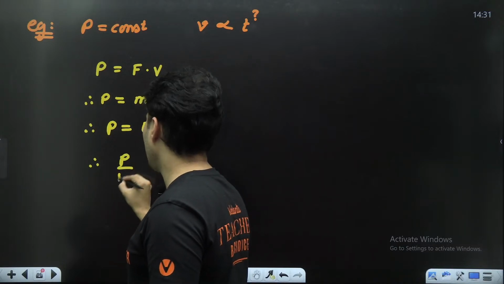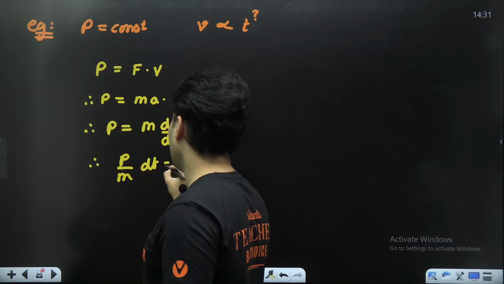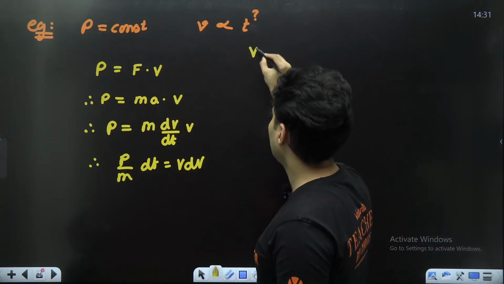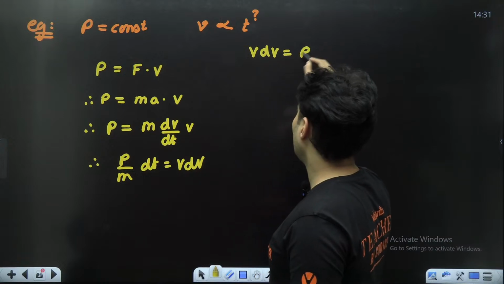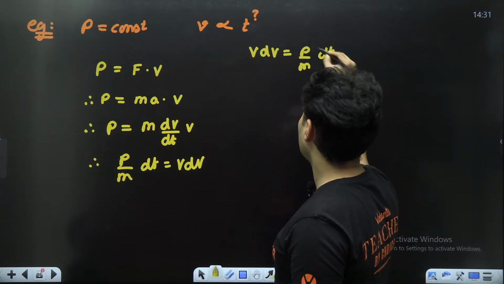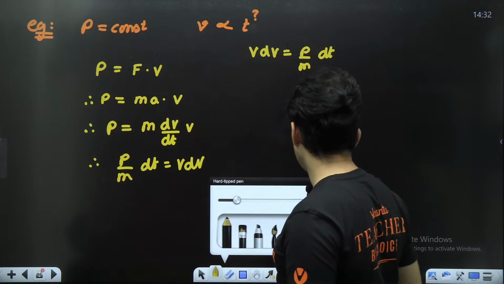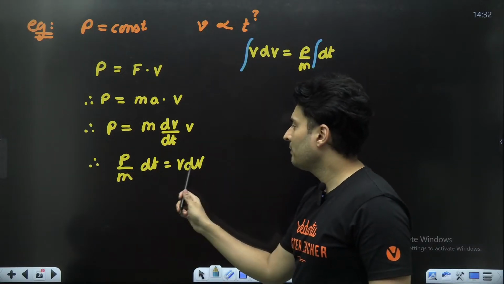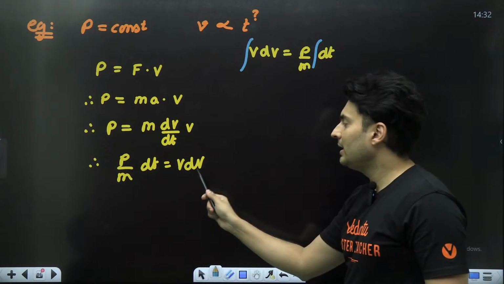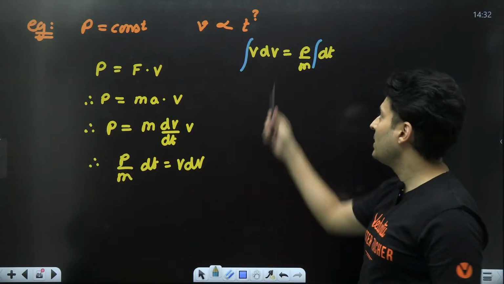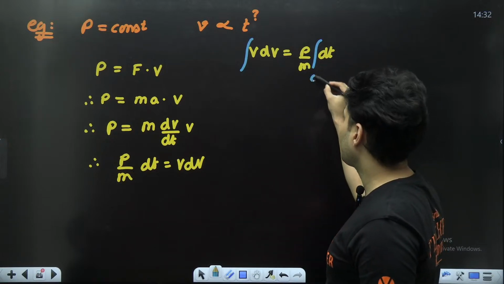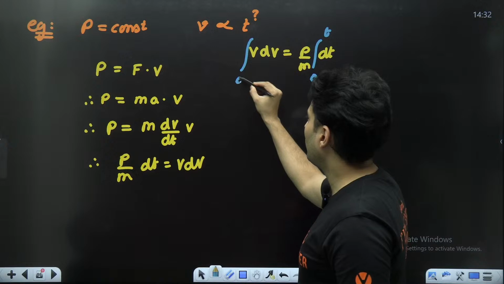Now shift these things. P is here, M is here, take dt on the top, and over here you have v dv. Just rewriting it slightly better, you will get v dv is equal to p by m dt, but you put the integral sign now. You can integrate both sides. P by m is constant, so bring it outside the integration. That's it, your job is done. From 0 to t and from 0 to v.